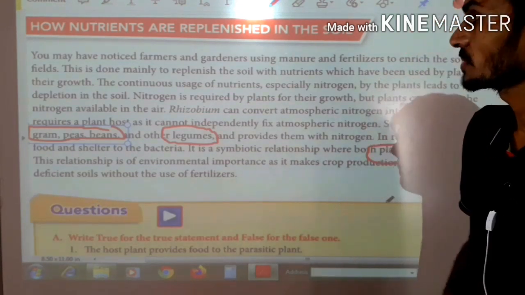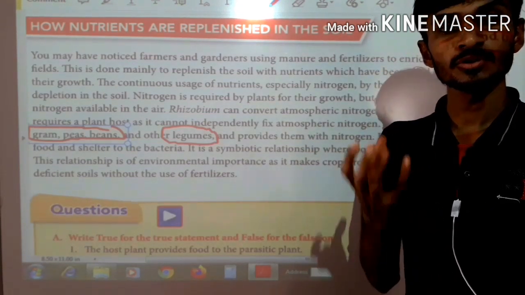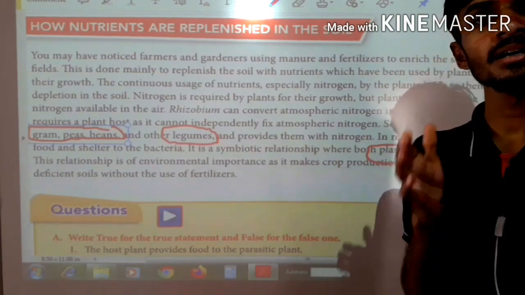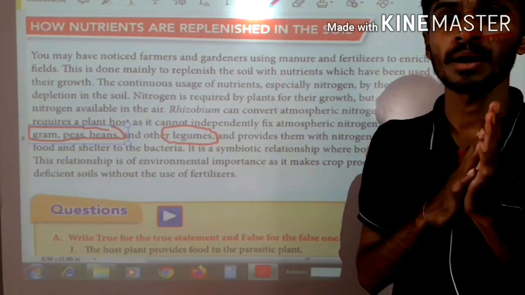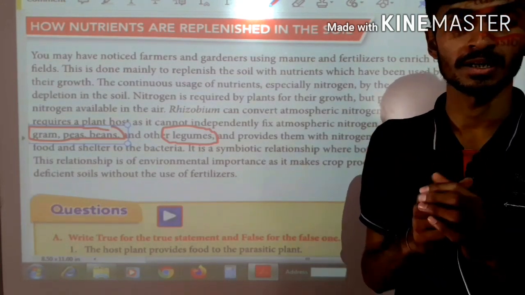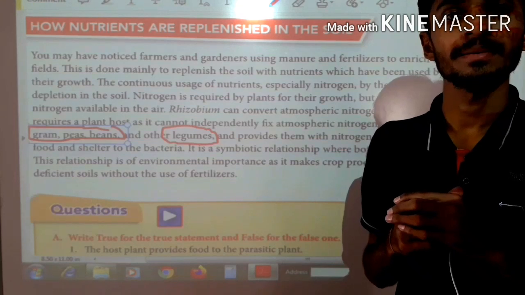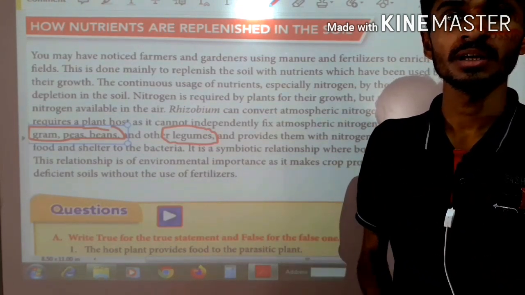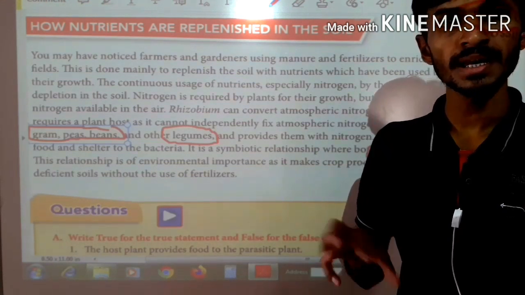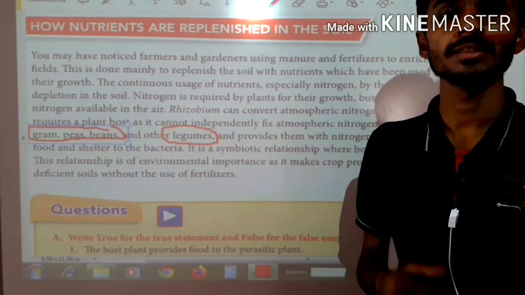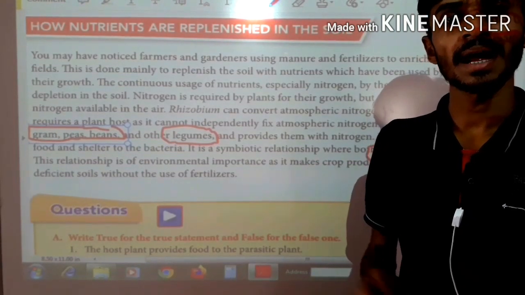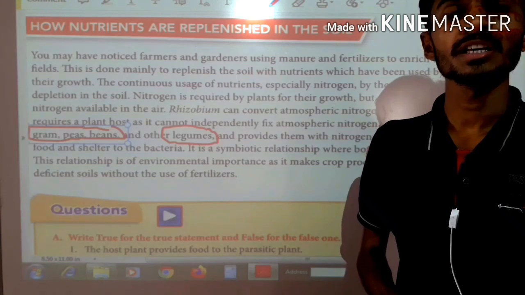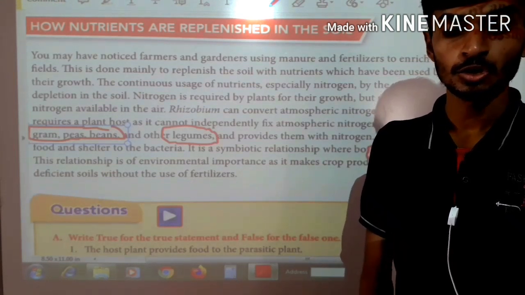This rhizobium bacteria absorbs the nitrogen present in the air and fixes it in the soil in the form of nitrogen compounds, like ammonia. In this way it replenishes the nitrogen inside the soil. This nitrogen is again absorbed by the roots of the plant, so the plant can survive and grow. That's why this is called replenishment of nitrogen in the soil.